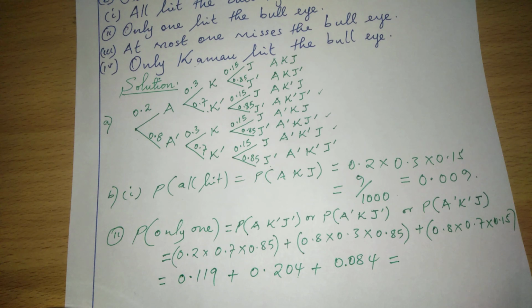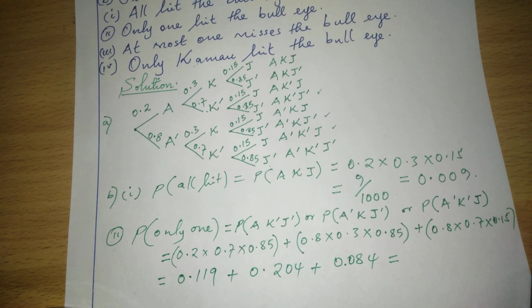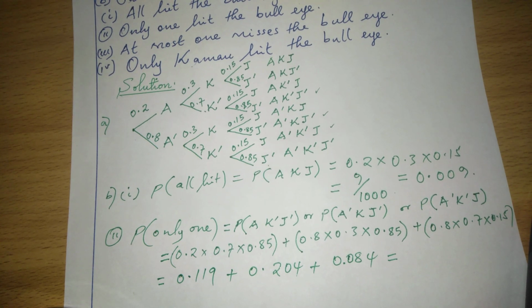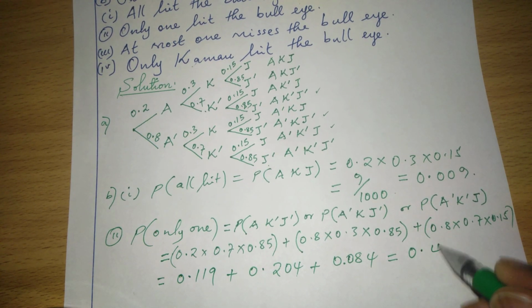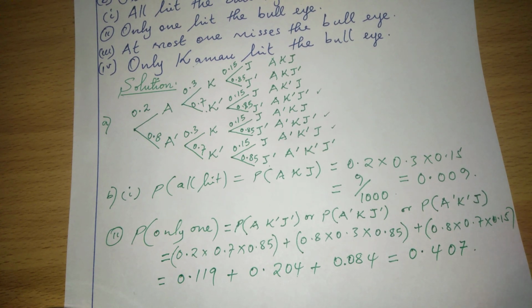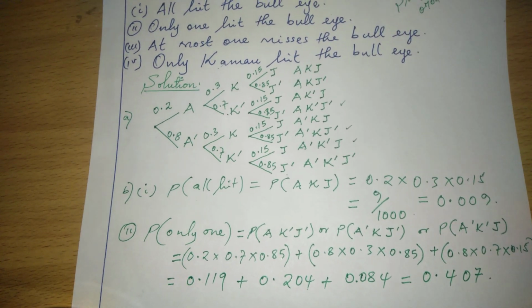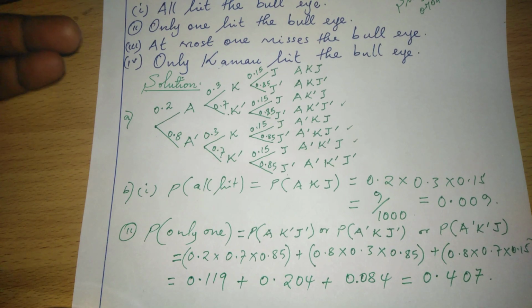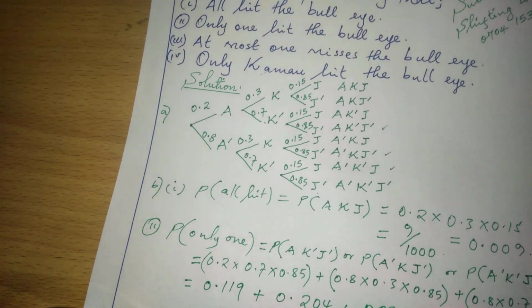So when we add up, we are going to get 0.407. So that is the probability only one is going to hit.